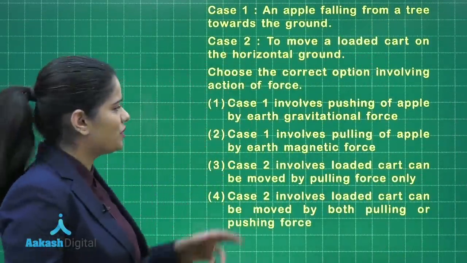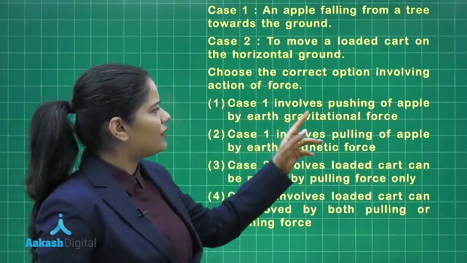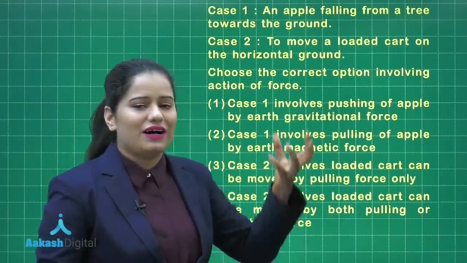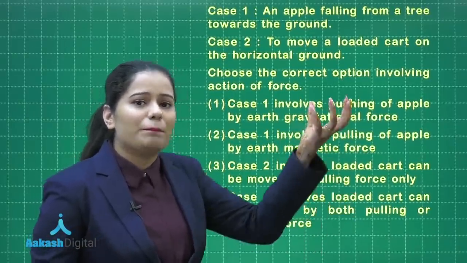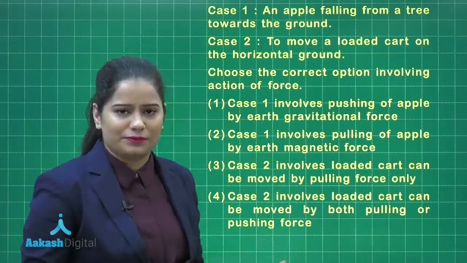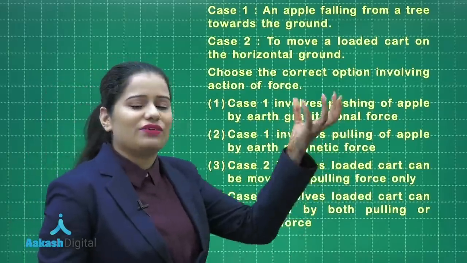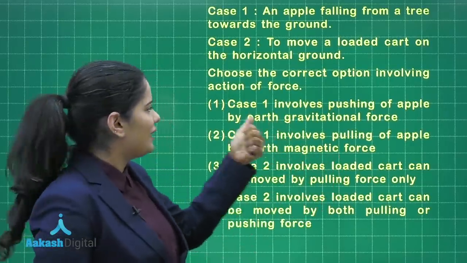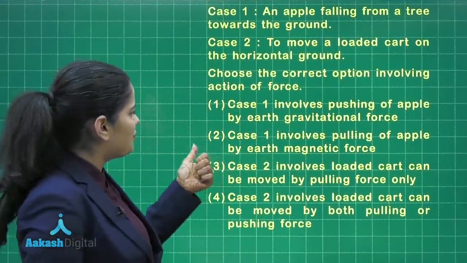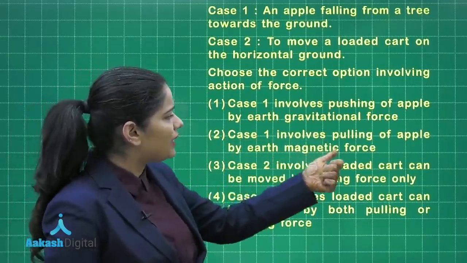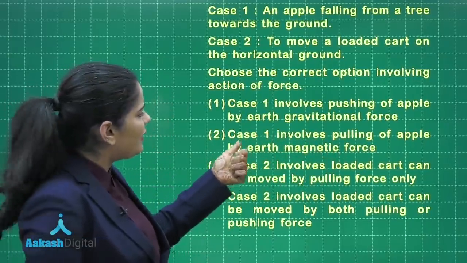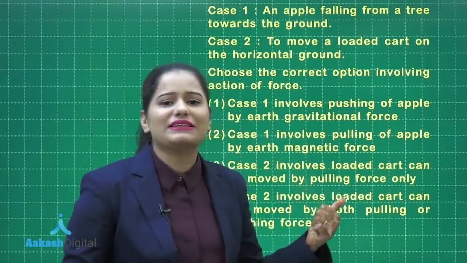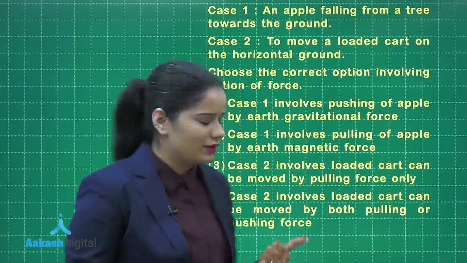options, as per option number 1, case 1 involves pushing of apple by earth gravitational force. Earth gravitational force is actually pulling the apple towards its center, or earth is attracting the apple towards its center, and hence it's not a pushing force, and hence option number 1 is incorrect. Option number 2 says case 1 involves the pulling of apple, which is true, by earth's magnetic force, which is again incorrect because in this case earth's gravitational force is involved.